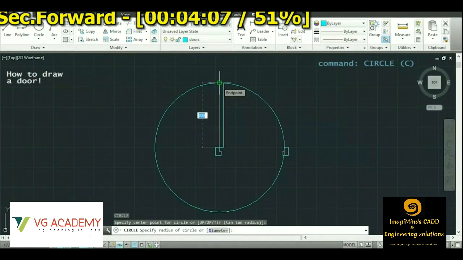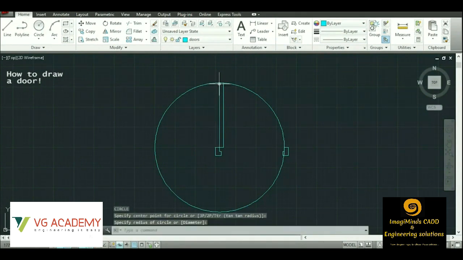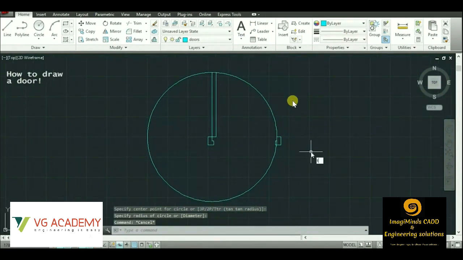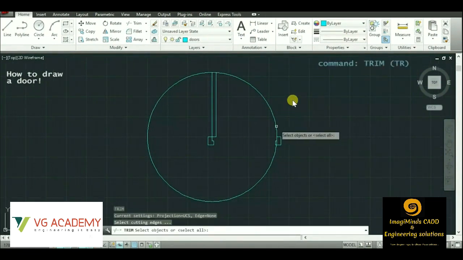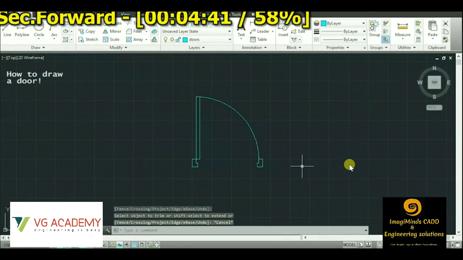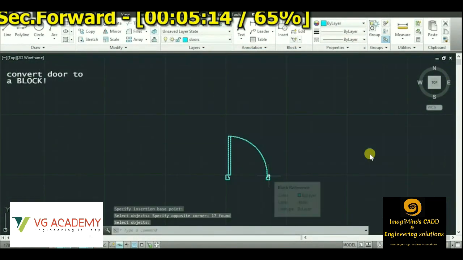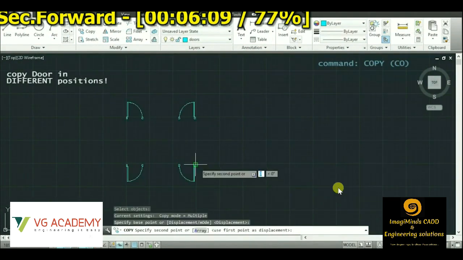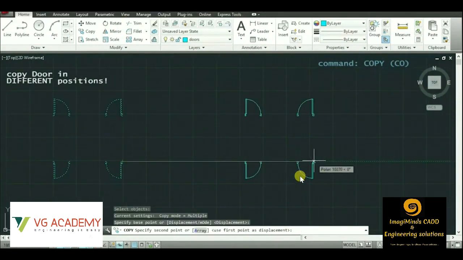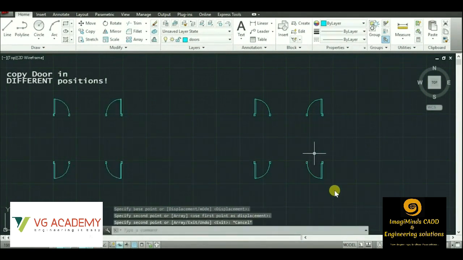Every time we use a door in a plan, we won't be creating it each and every time, right? We'll be creating a block of the single door, then we can do the modifications. Suppose we have different dimensions, then we have to do some modifications with the dimensions. That can be done. So this is the create block option, you can see. Once we are done with creating different types of blocks of different shapes, we'll be placing the doors and the windows one by one in the plan.